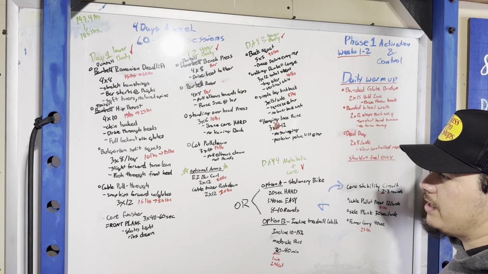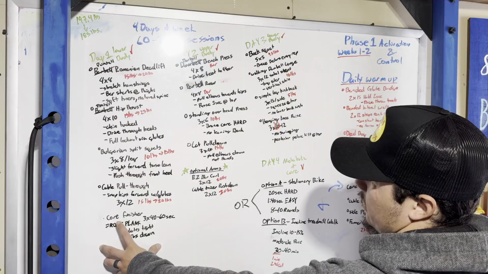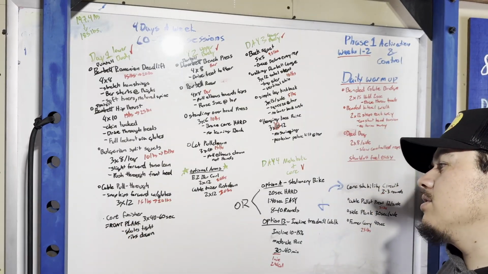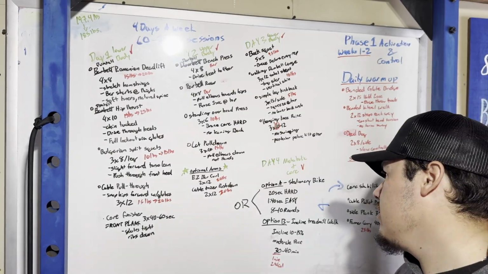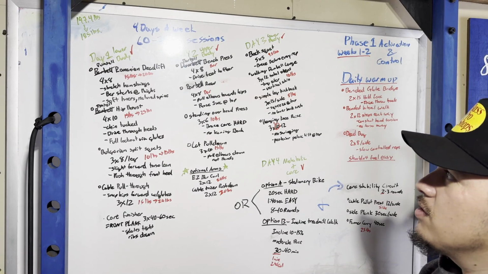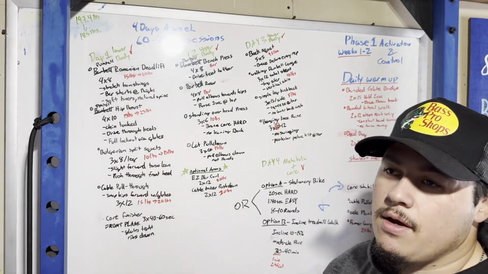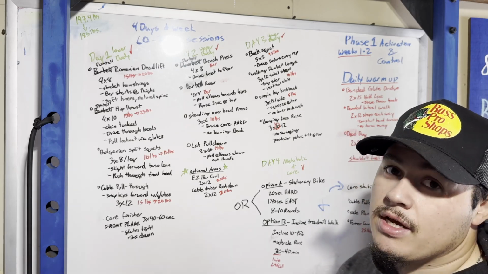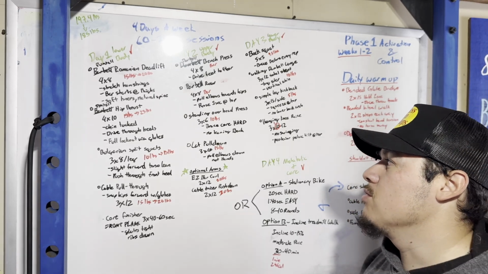So there's some things that I don't have, and it'll adjust, like the core finisher, the front plank helps with your abs and just your stability. And I don't have anything, so it just does a plank. So all of these are exercises you can do with weights, without weights, and it will give you workouts based on what type of equipment you have, which could be none. It'll still do it. It could be a full gym, and it'll do that as well.